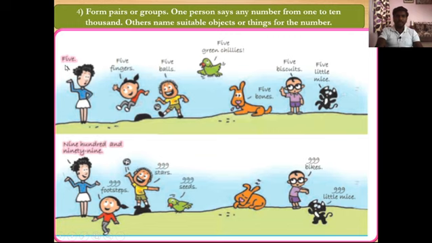Okay, so in this way you can play this activity in pairs as well as in groups. To play this activity you will have to appoint a leader. That leader will tell you any number from 1 to 10,000, and the other members will have to tell the suitable objects or things for that number like this.